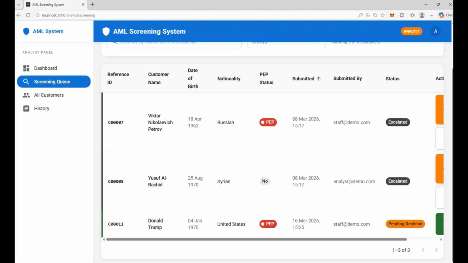So, this is my vision: not AI replacing compliance, AI amplifying compliance.